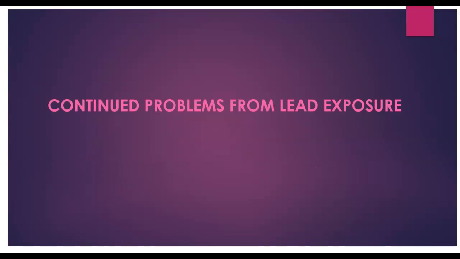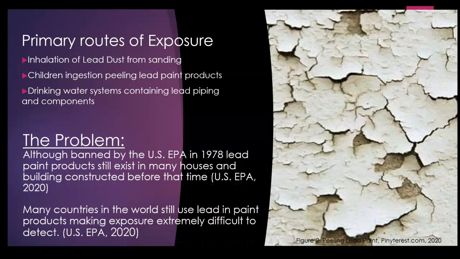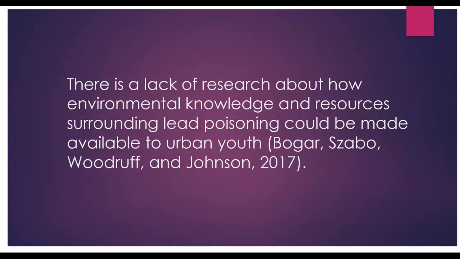Continued problems from lead exposure. Primary routes of exposure are inhalation and ingestion, including drinking water systems containing lead piping and components. Although banned by the US EPA in 1978, lead paint products still exist in many houses and buildings constructed before that time. Many countries in the world still use lead paint and products, making exposure extremely difficult to detect.